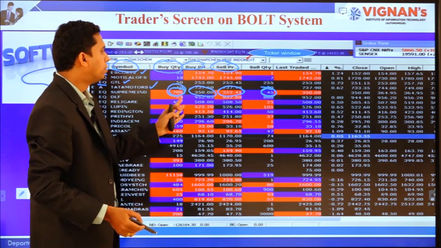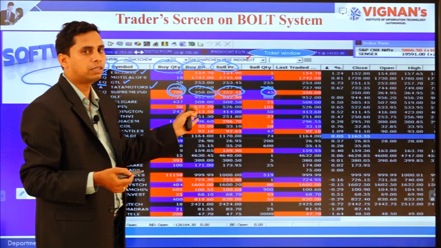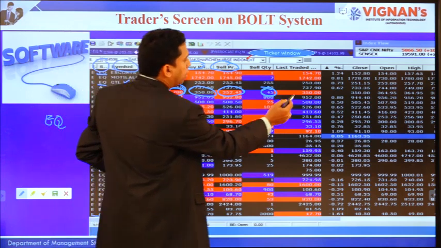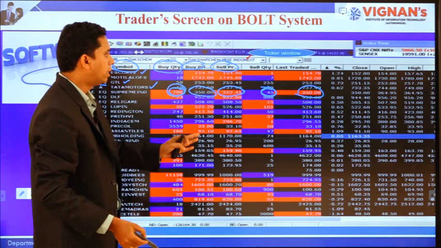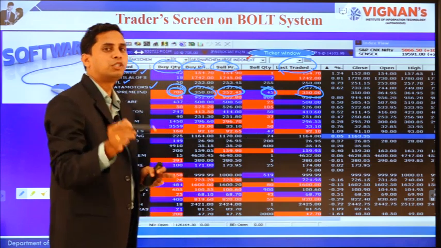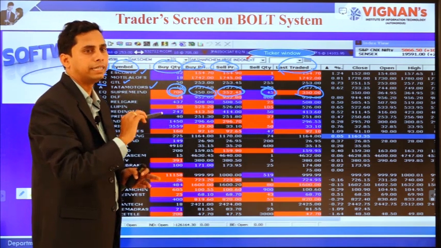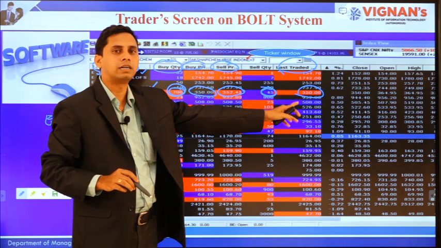So, finally based on the demand for this particular share, the actual executed price is 350 only. That is why the last traded price tells us the price at which the share was last traded. So, 350 is the price at which the shares are traded.